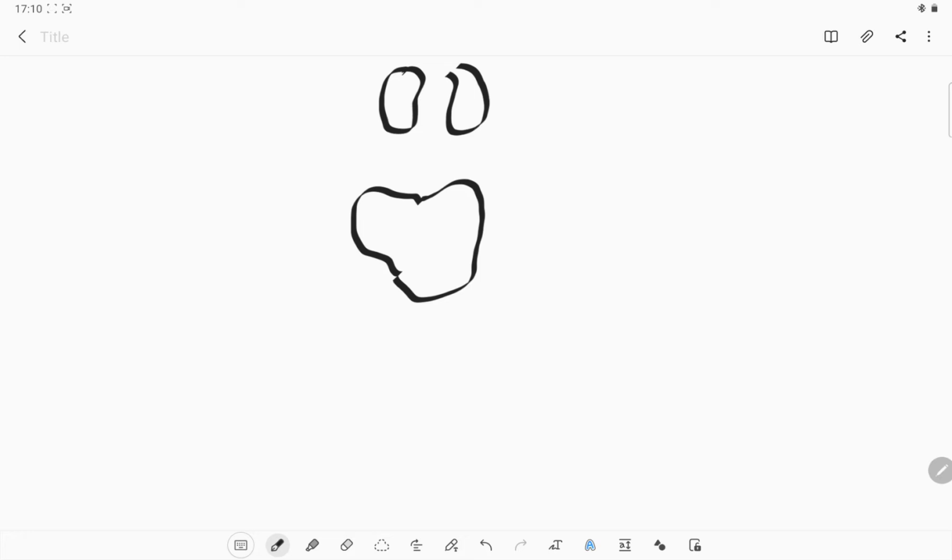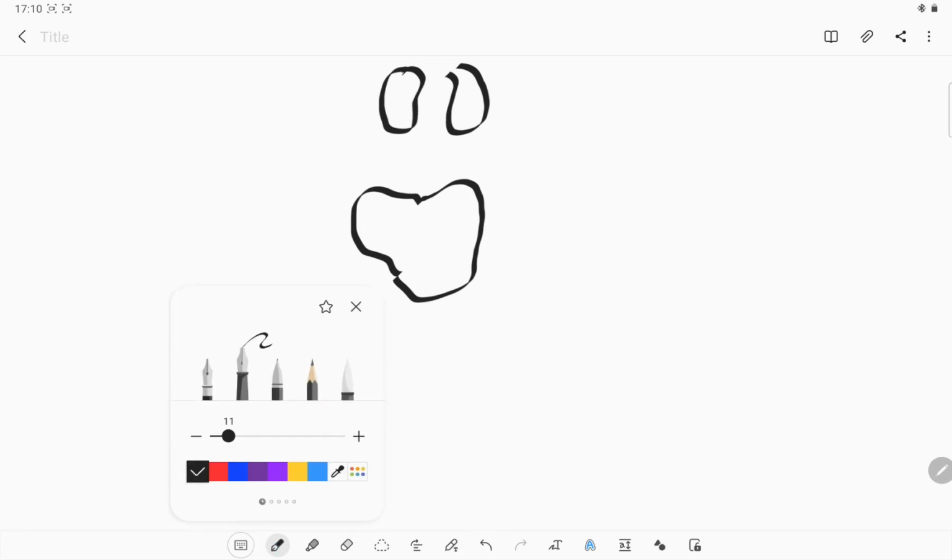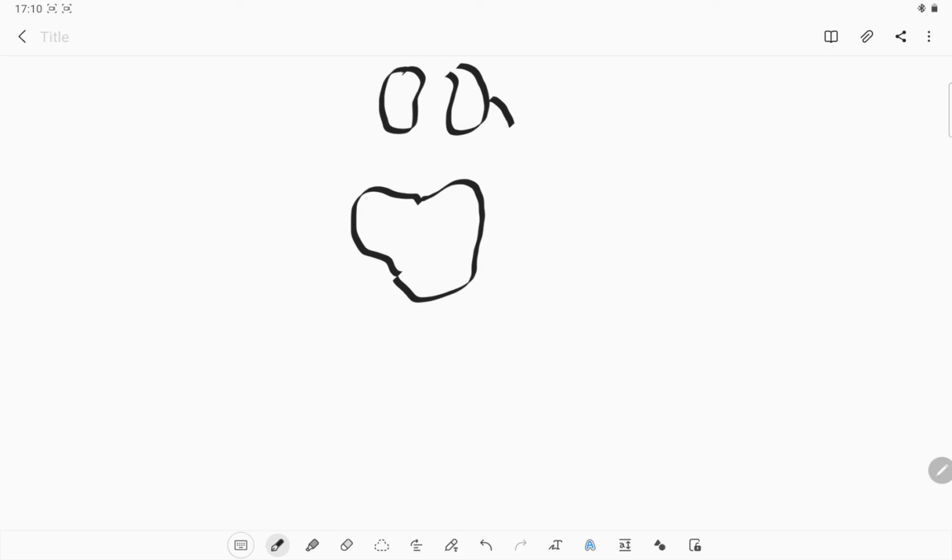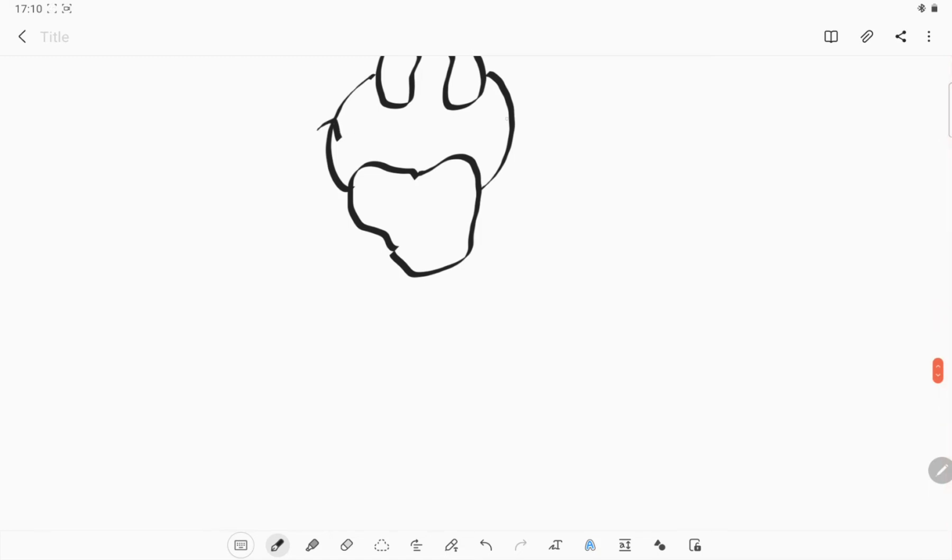Okay, so if we make a diagram of our circulatory system, this is our heart. This is just a rough diagram, and this is our lungs. So how does the transportation take place? First, the transportation is from the lungs to our heart, and there is another transportation from the heart to the lungs, and the second circulatory system is from here to the body parts.